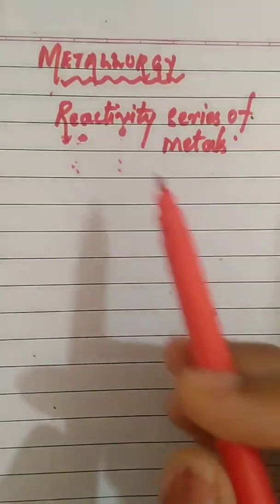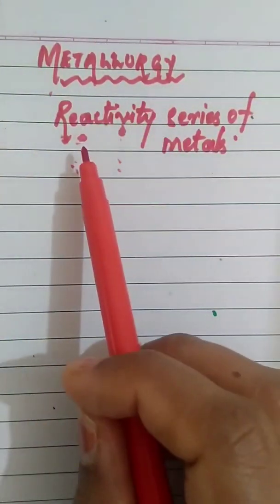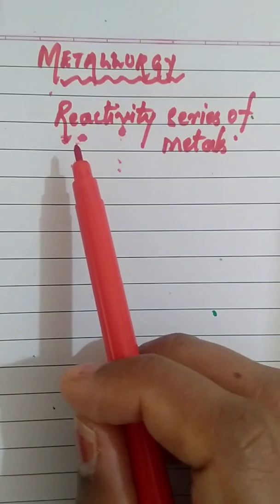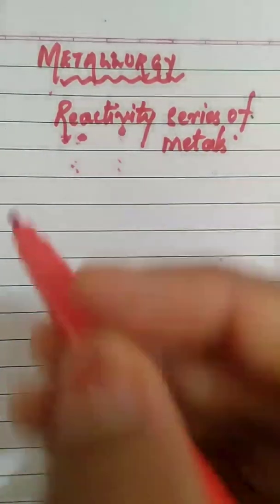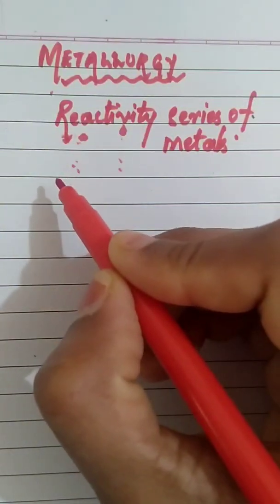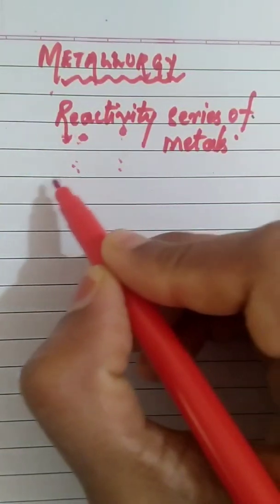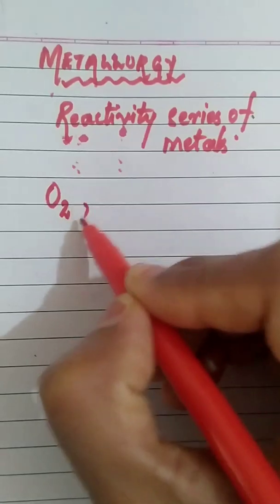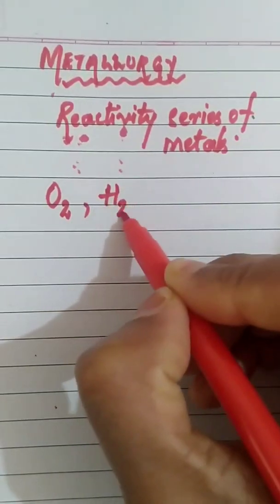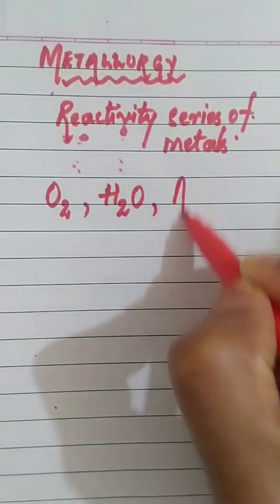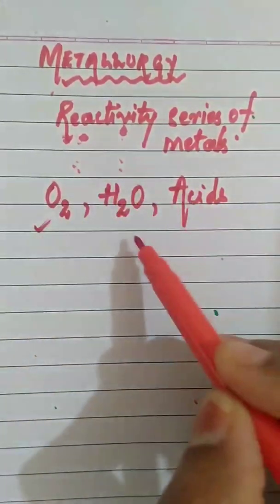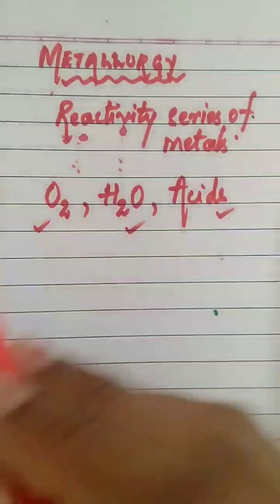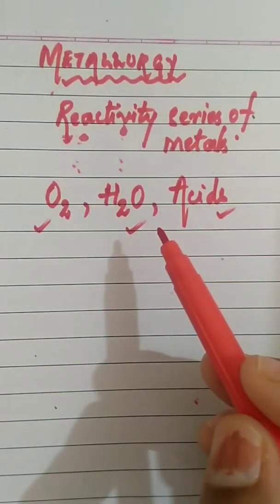And welcome. We are in the chapter Metallurgy and we will discuss today a topic called the reactivity series of metals. Now, metals react differently with reagents like oxygen, water, and acids. The reaction of metals with oxygen, water, and acids we have discussed in the previous video.